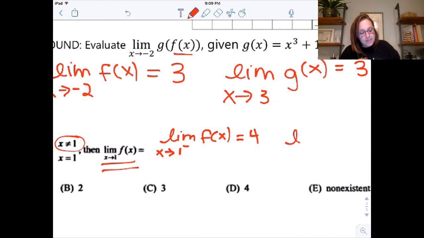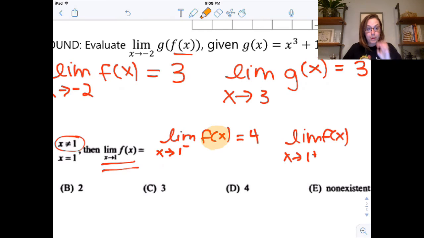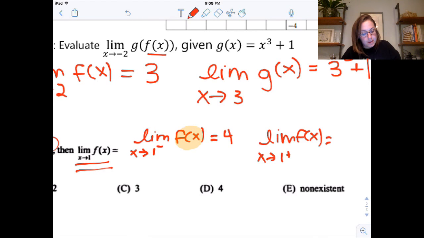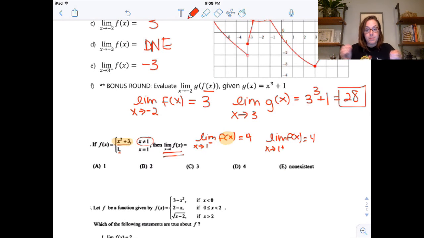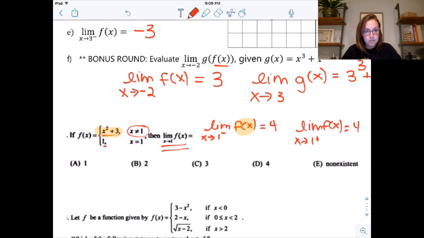Same thing if I take the limit as x approaches 1 from the right of f of x. And notice every time I'm not just writing limit as x approaches 1, I'm putting that f of x in there. This is also going to come out to be 4. So my limit from the left and my limit from the right are both 4. That means my limit is 4. It doesn't matter that there's a hole. That 1 doesn't matter. That limit is 4.